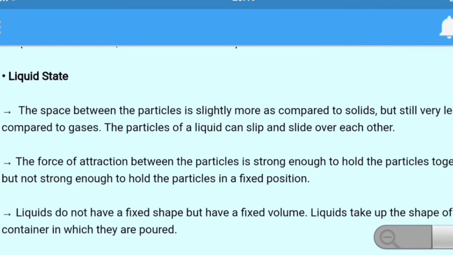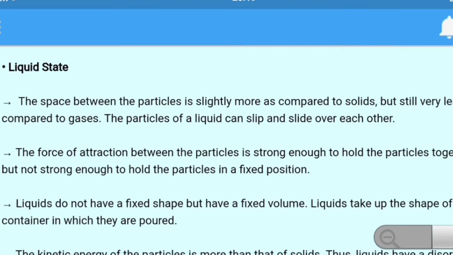The second state is the liquid state. The space between the particles is slightly more as compared to solids, but still very less as compared to gases. The particles of a liquid can slip and slide over each other. They do not have a particular shape. They take the shape of a container. The force of attraction between the particles is strong enough to hold the particles together, but not strong enough to hold the particles in a fixed position.